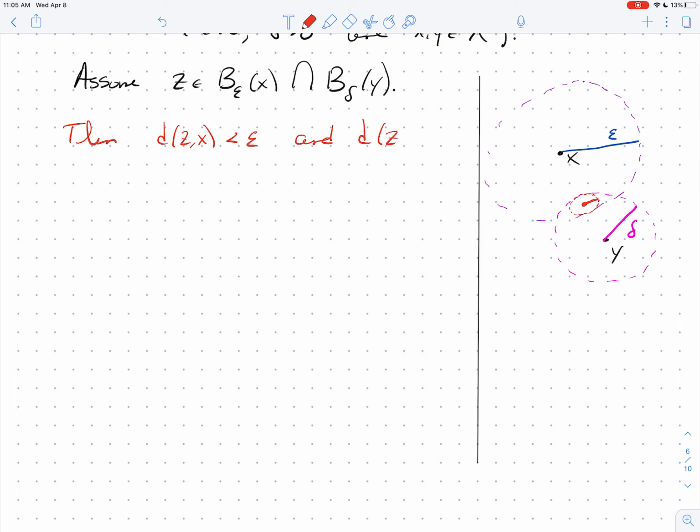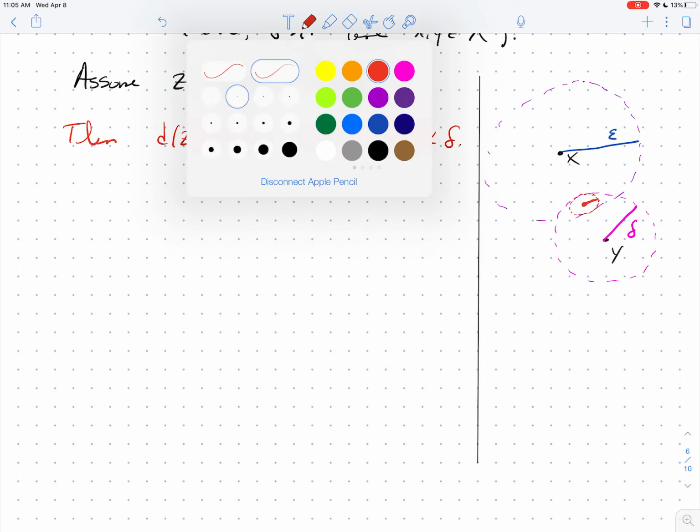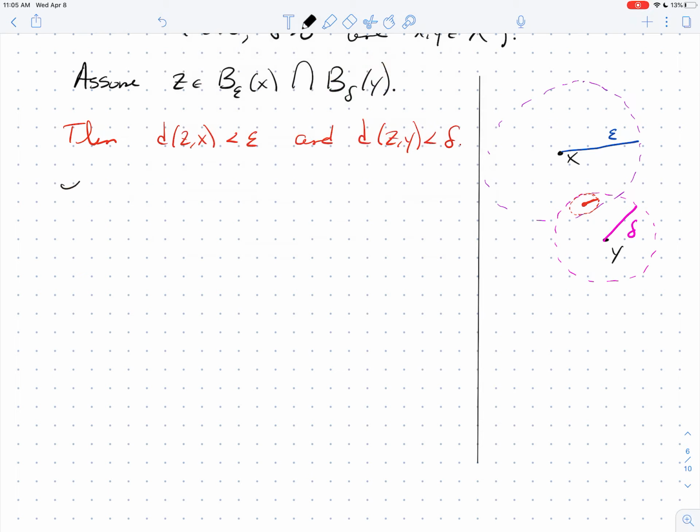And you also know the distance between Z and Y is less than delta because Z is in that open ball. And so how do we actually come up with this little ball? Well, I'm going to switch back to black. So I'm going to let gamma be the minimum of epsilon minus the distance between Z and X, and delta minus the distance between Z and Y.